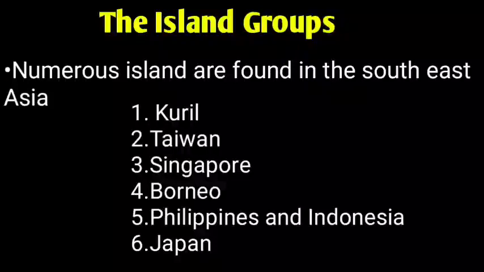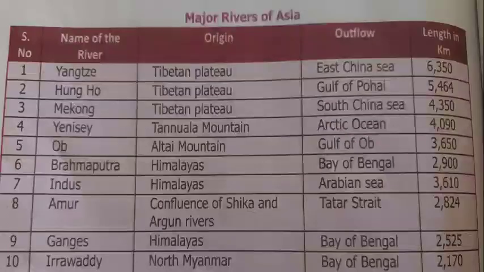Okay my dear children, a group of islands is called an archipelago and the largest archipelago is considered to be Indonesia. So what is an island? An area which is covered on all sides by water is called an island. A group of islands is called an archipelago.